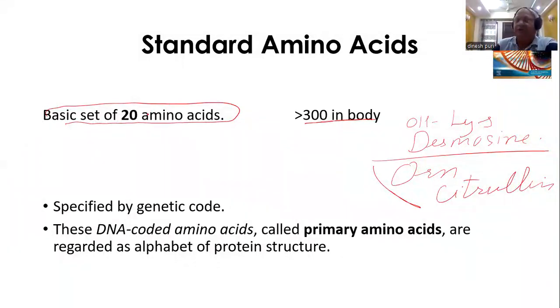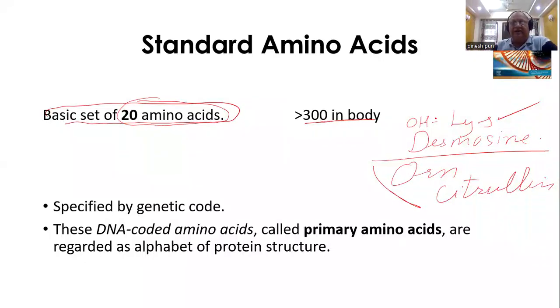So what is so special about these 20 that we seem to be obsessed? The students often say that it is because they are more predominant. Correct answer, they are more predominant, but there is no cutoff limit. For example, in collagen, hydroxylysine and hydroxyproline are also present in large amounts. So there is no cutoff that if it is more than this, it is primary.